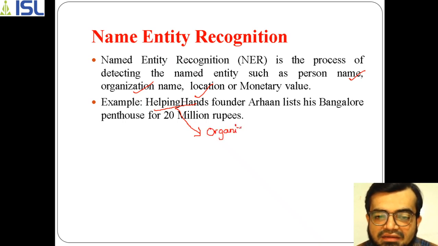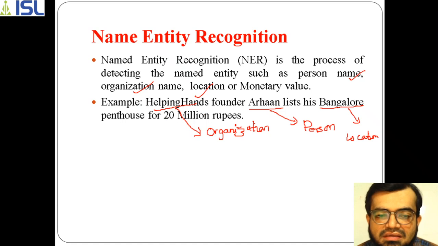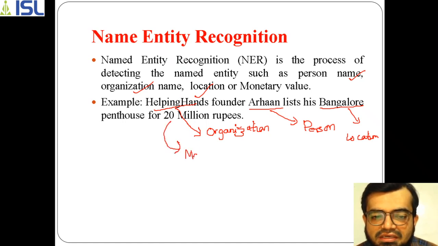Helping Hand is an organization, Arhan is the name of a person, and Bangalore is a location, and this amount is just a monetary value.